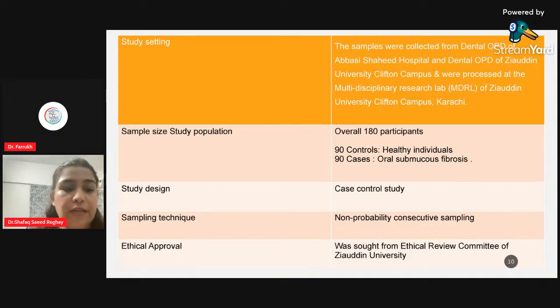And in order to create the baseline, that what were the levels of basic fibroblast growth factor in the saliva of the individuals who are not exposed to any of the carcinogen, who are not using any of the chewable smokeless tobacco. And the other 90 were taken as cases. There were patients who reported to the dental OPD with oral submucous fibrosis. They were already diagnosed patients of oral submucous fibrosis. This was a case control study, and the sampling technique which I used was non-probability consecutive sampling technique, and all this study was done after taking an ethical approval.